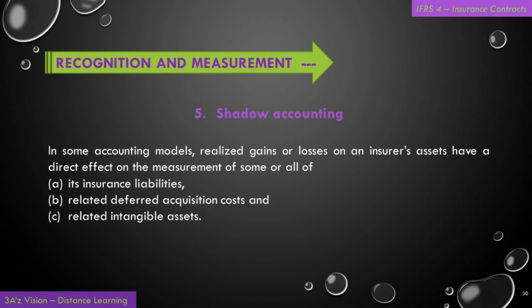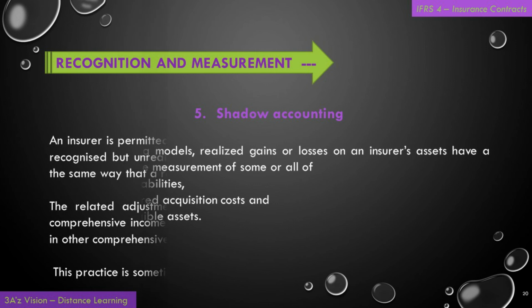Number 5. Shadow accounting. In some accounting models, realized gains or losses on an insurer's assets have a direct effect on the measurement of some or all of A. its insurance liabilities, B. related deferred acquisition costs, and C. related intangible assets.